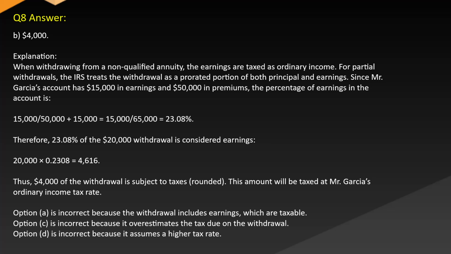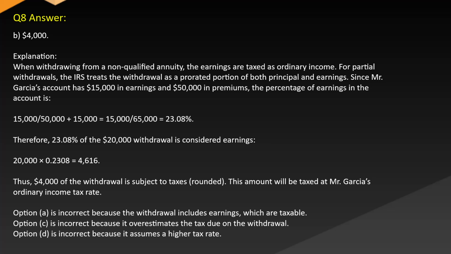Answer: B. $4,000. Explanation: when withdrawing from a non-qualified annuity, the earnings are taxed as ordinary income. For partial withdrawals, the IRS treats the withdrawal as a prorated portion of both principal and earnings. Since Mr. Garcia's account has $15,000 in earnings and $50,000 in premiums, the percentage of earnings in the account is 15,000 / (50,000 + 15,000) = 15,000 / 65,000 = 23.8%. Therefore, 23.8% of the $20,000 withdrawal is considered earnings.